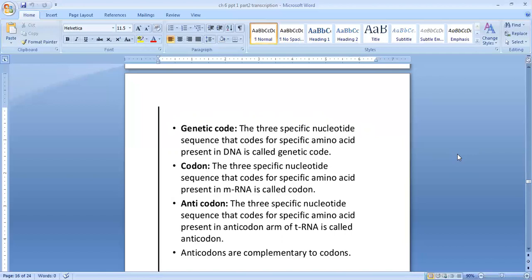So now you understand the difference between genetic code, codon and anticodon. Anticodons are complementary to codons.